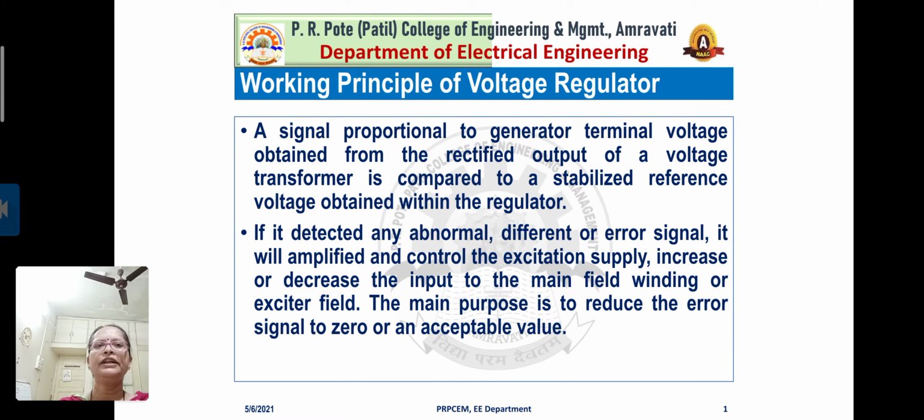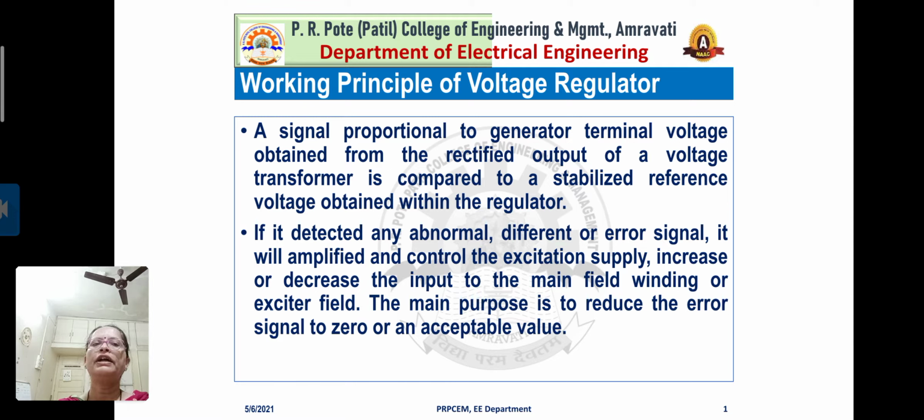If it detects any abnormal, different or error signal, it will amplify and control the excitation supply, increasing or decreasing the input to the main field winding or exciter field. Why so? Because the main purpose is to reduce the error signal to zero or an acceptable value, so that ultimately the output voltage of the alternator should be constant. It should not be varying, though the load is varying in nature.